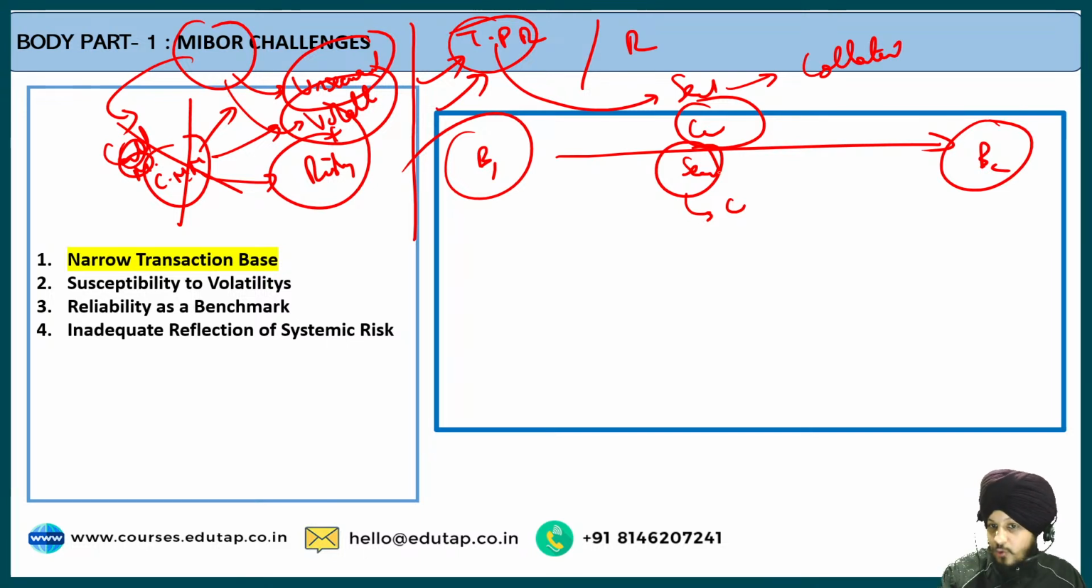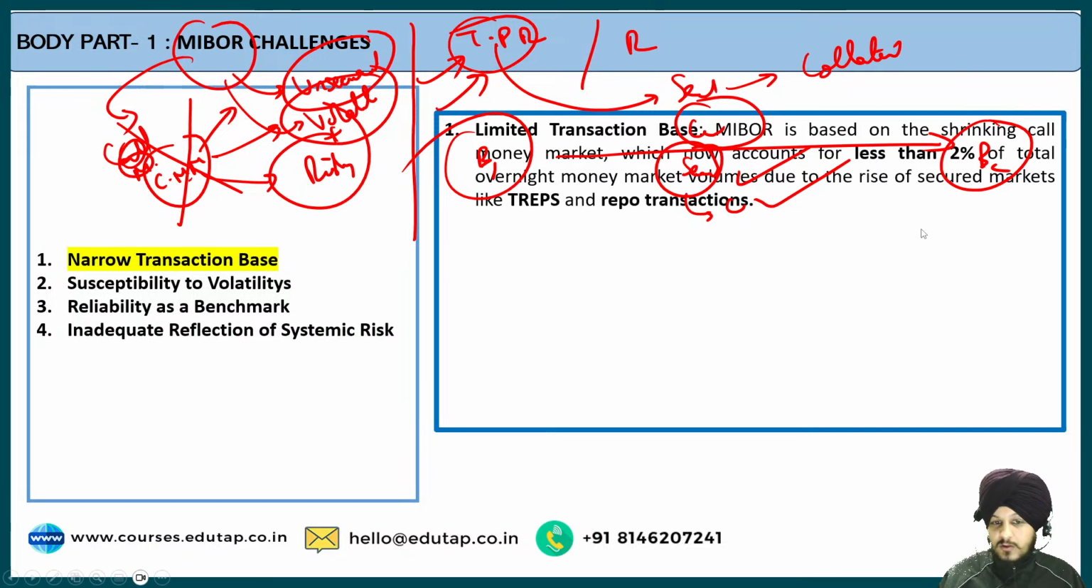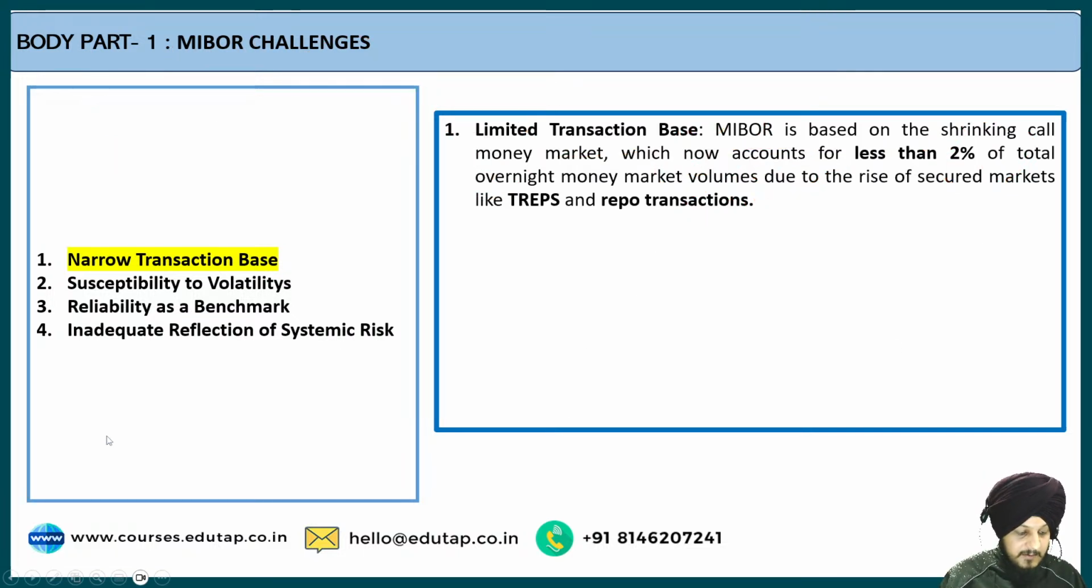So that is the idea. Since this whole transaction is very much secured and much less risky, the banks are now shifting towards this type of platform instead of going for the call money market. And because of that, the points should become very much easier for you.